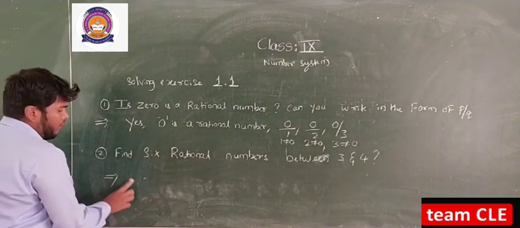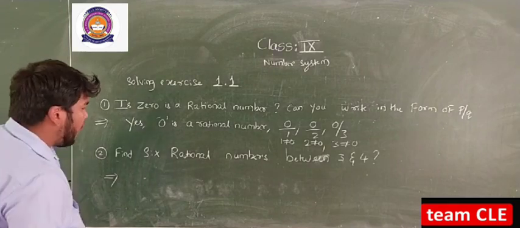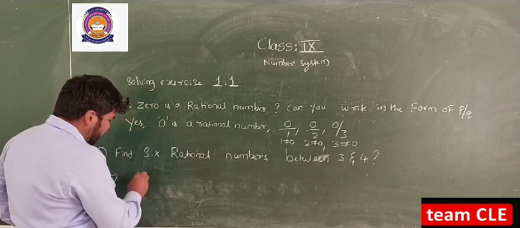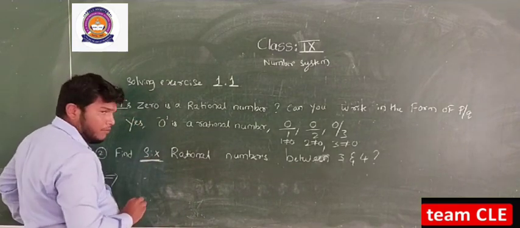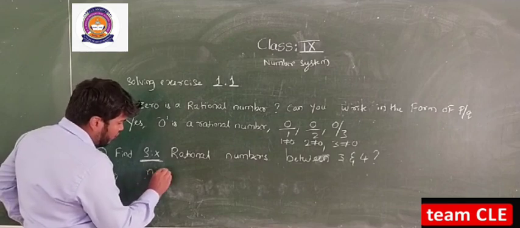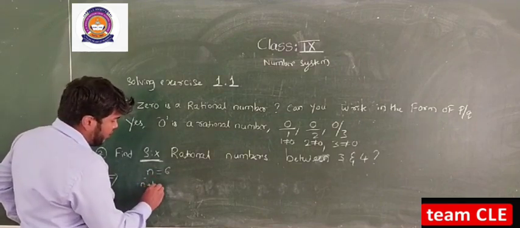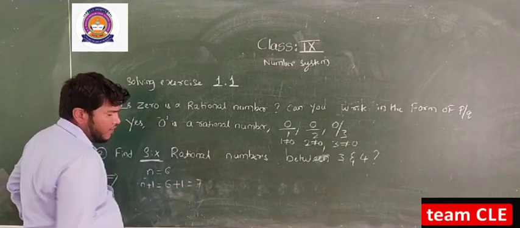Next, from your exercise, find 6 rational numbers between 3 and 4. Since we are asked to find 6 rational numbers, n is equal to 6 and n plus 1 is equal to 6 plus 1, which is 7.